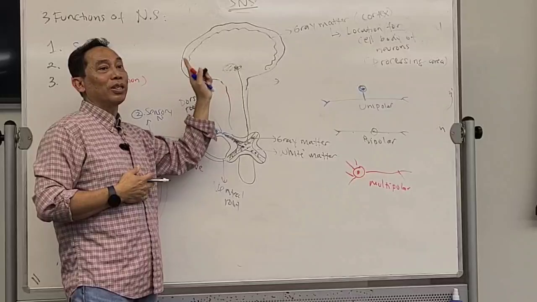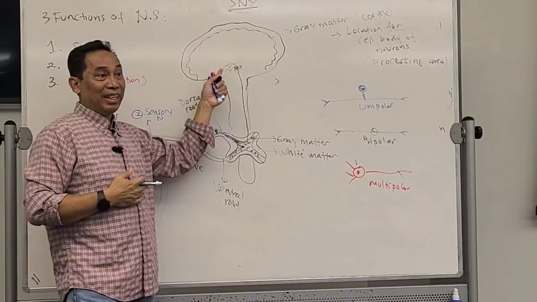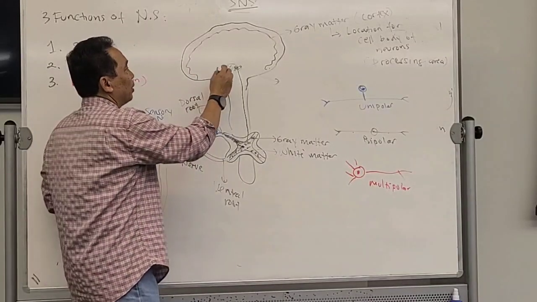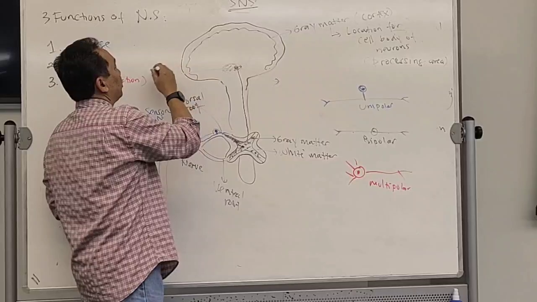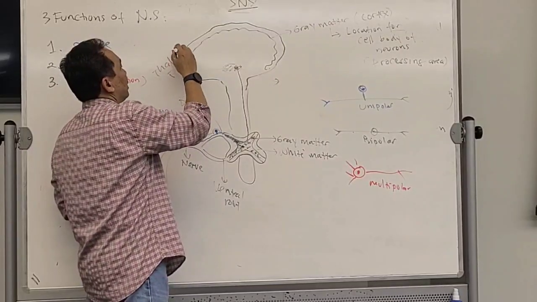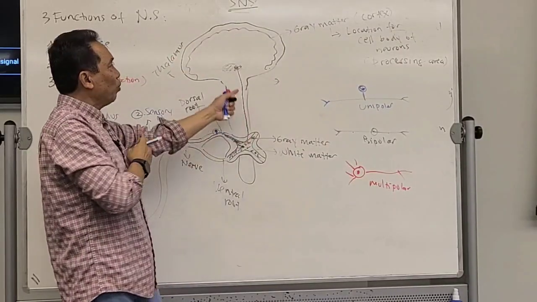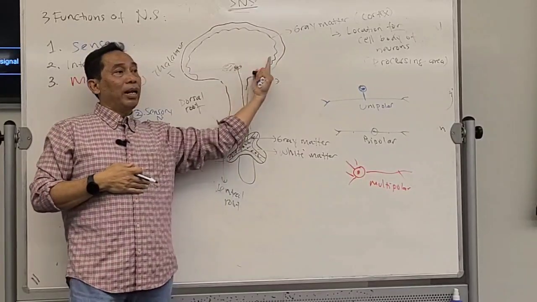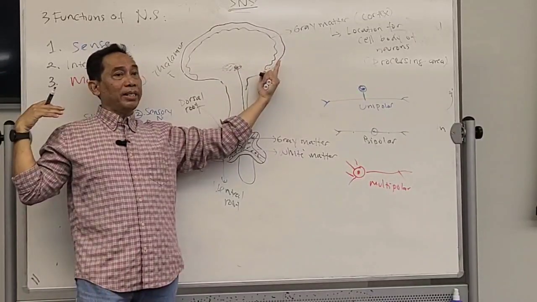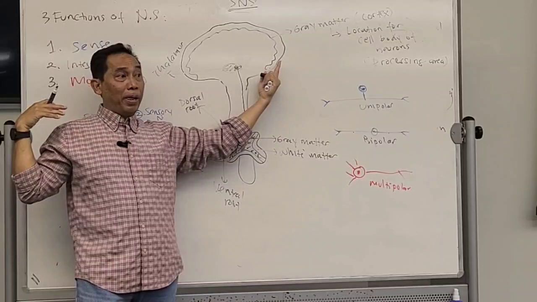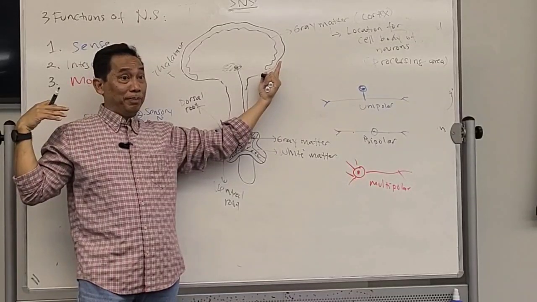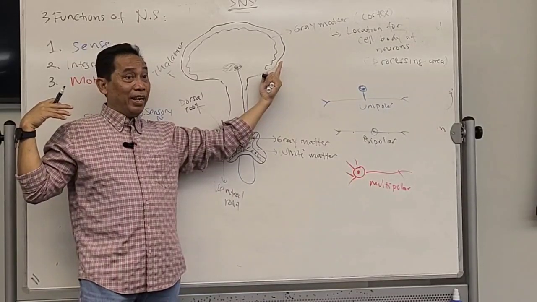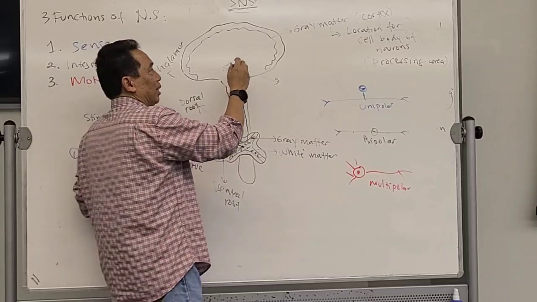Which one is sorting information? The thalamus. So this is the thalamus. So the information will be carried into the thalamus first. It's going to be on the left side because it's coming from the right side of the body. Are you following this? Okay, now what happened next?